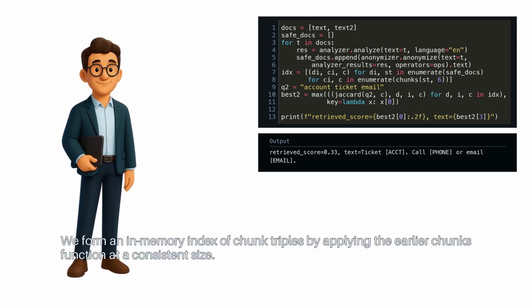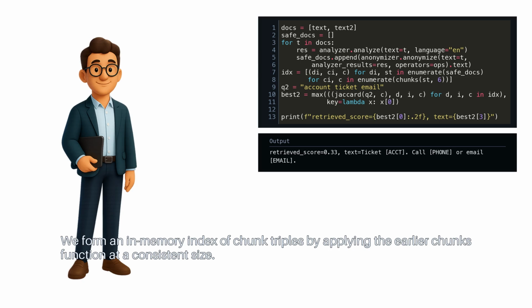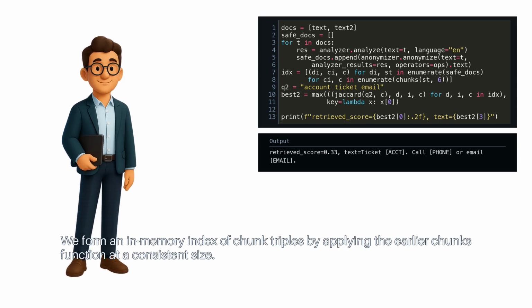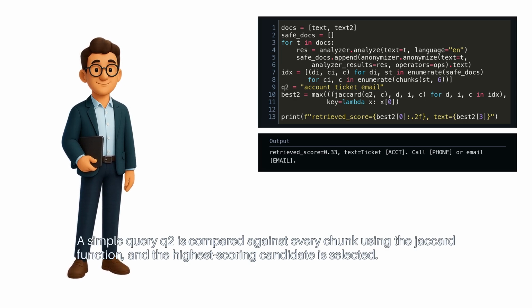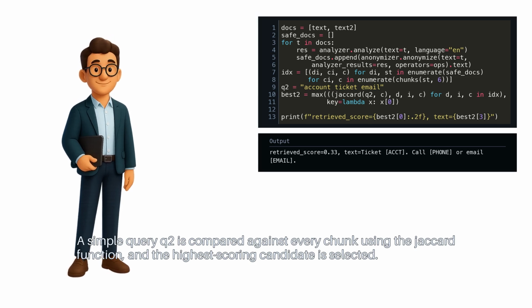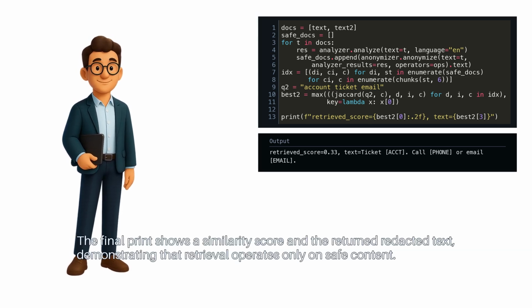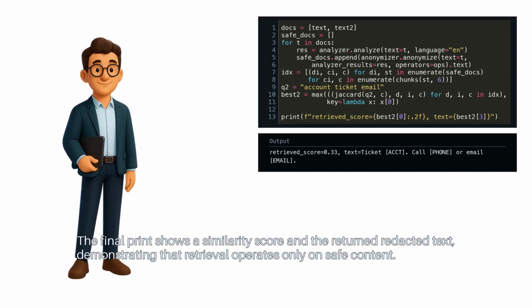We form an in-memory index of chunk triples by applying the earlier chunks function at a consistent size. A simple query q2 is compared against every chunk using the Jaccard function, and the highest scoring candidate is selected. The final print shows a similarity score and the returned redacted text, demonstrating that retrieval operates only on safe content.